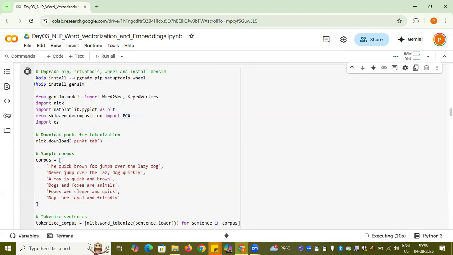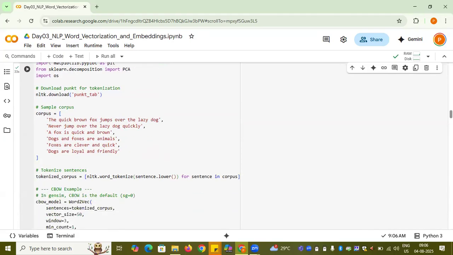Now going down, what I'm doing is nltk.download. This is for the tokenization. I am downloading my tokenizer here. Now I have some corpus here, which is nothing but a list, and at each index I have different documents altogether. Now I am creating a function for each sentence or document in the corpus.